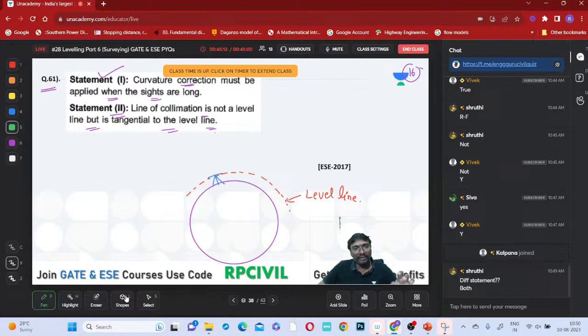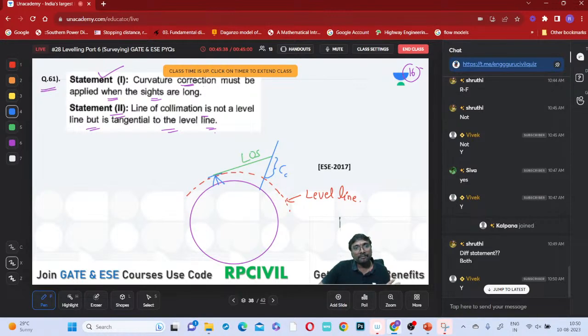And now how will be the line of sight if you just observe, everyone? The line of sight will be like this, na? So this line of sight is not a level line. It is a tangential to the level line. Therefore automatically we have to apply this much amount of correction for this curvature now. Whenever it is long distances, this curvature correction is compulsory or not? Yes, absolutely. Curvature correction must be applied when the sights are long.